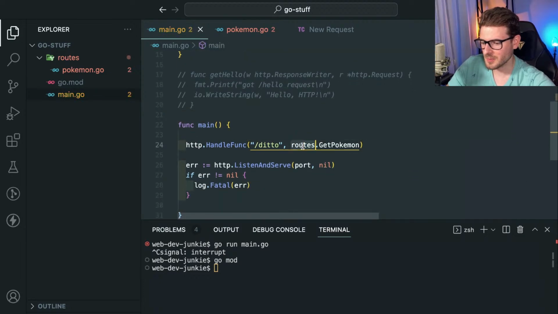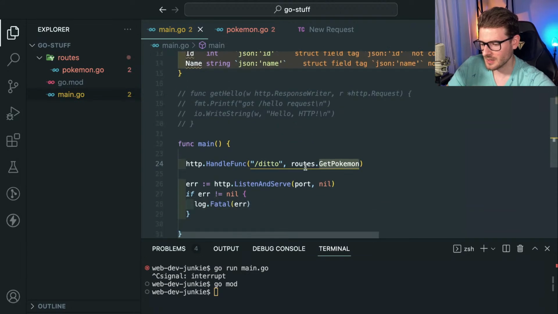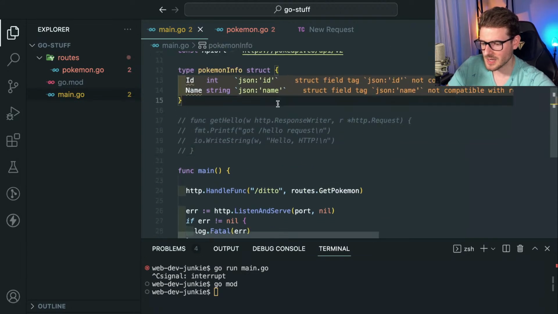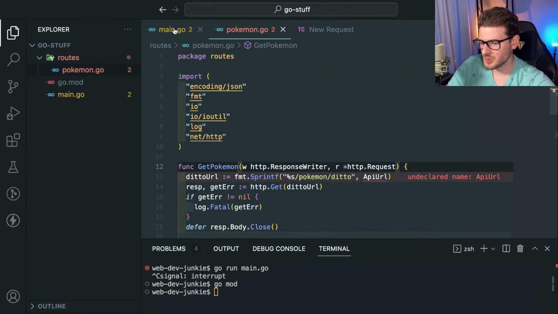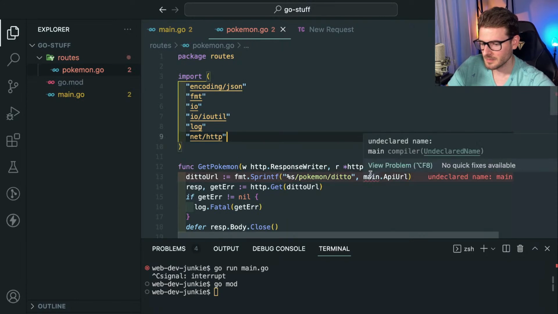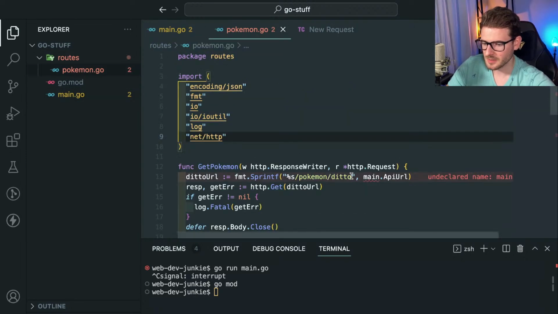Okay, there we go. So you have to put the package name and then the method that you're trying to use, which I've done like two days ago. I already forgot how you do it. So then if I wanted, okay, from the routes, if I wanted this constant, why can't I pull in the main package into this one and use it?